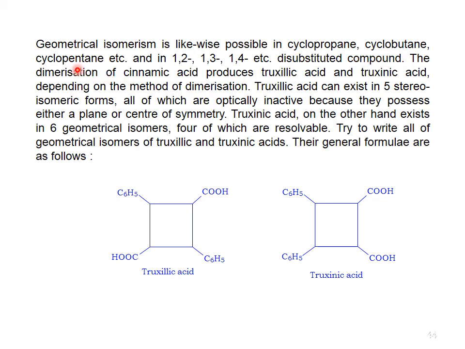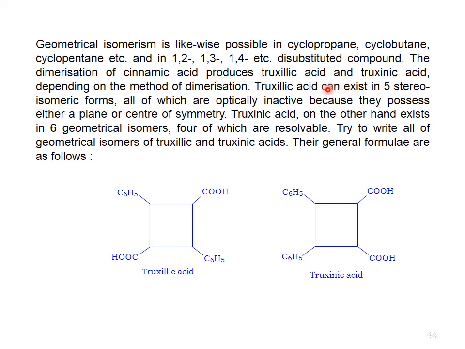The dimerization of cinnamic acid produces truxillic acid and truxinic acid. Depending on the method of dimerization, truxillic acid can exist in 5 stereoisomeric forms, all of which are optically inactive because they possess either a plane or center of symmetry. Truxinic acid, on the other hand, exists in 6 geometrical isomers, 4 of which are resolvable.